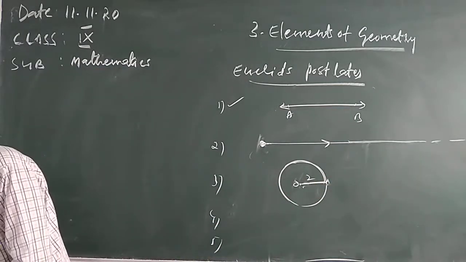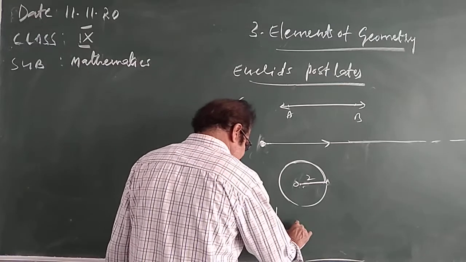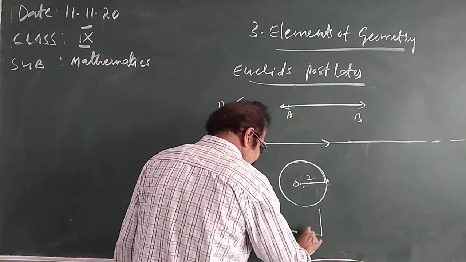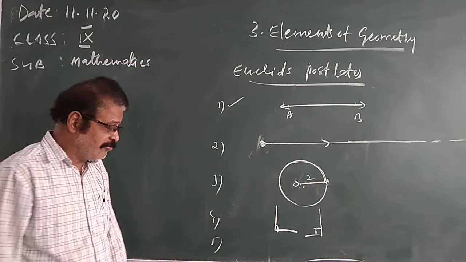The fourth postulate is all right angles are equal to one another. This is the right angle, this is the right angle. This is A, this is B. Angle A equal to angle B. This is the fourth postulate.